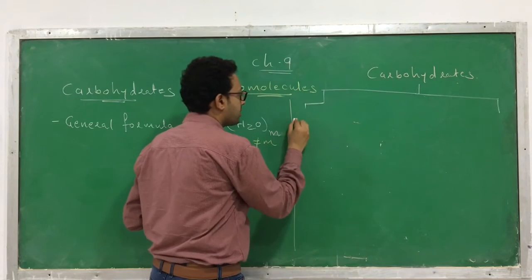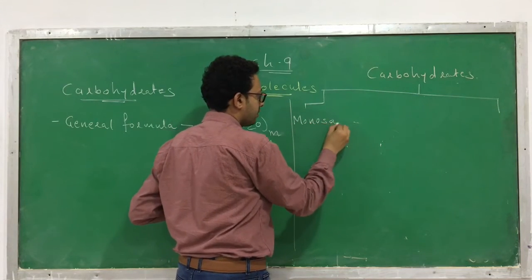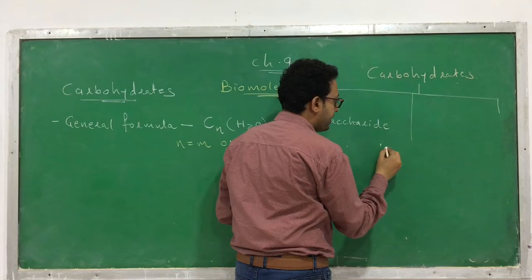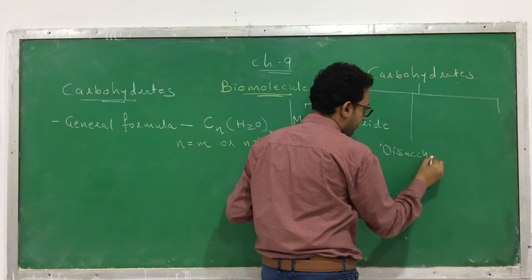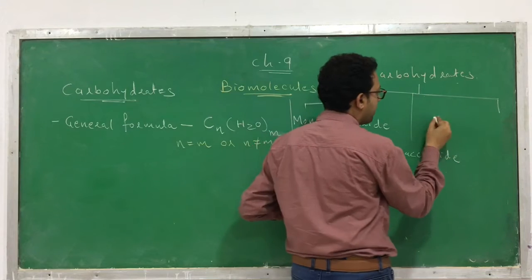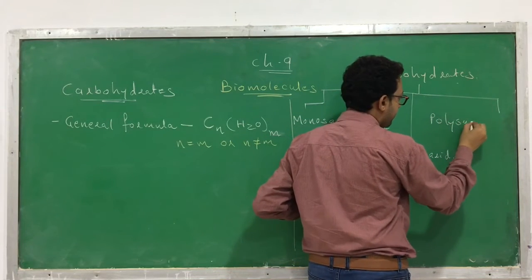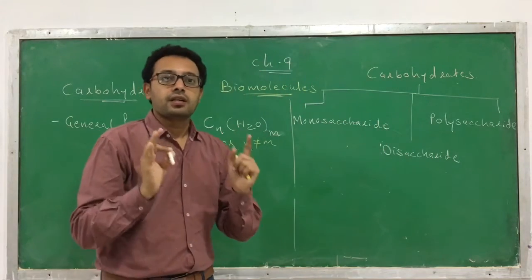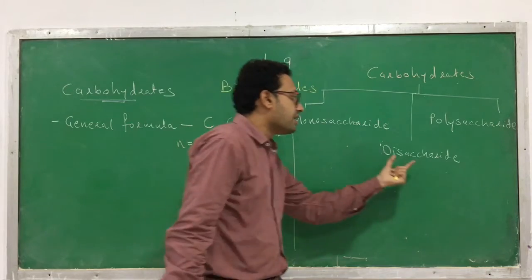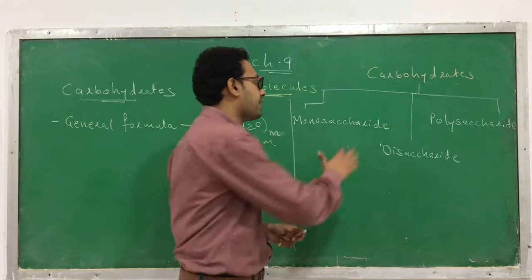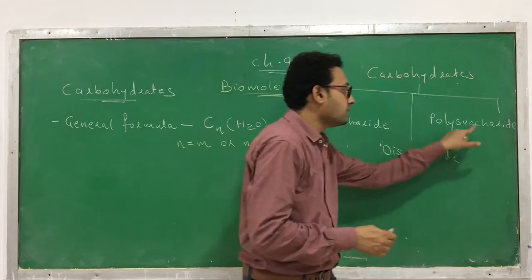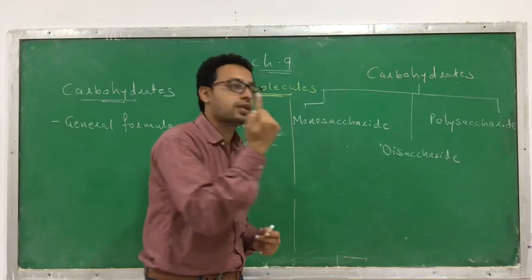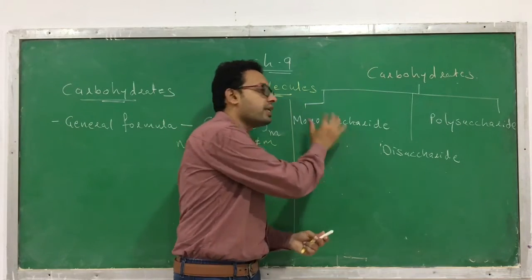The first one is called monosaccharide. The second one is called disaccharide. And the third one is called polysaccharide. Clear? These are the three types of carbohydrates: monosaccharide, disaccharide, polysaccharide. Saccharide means sugar. So monosaccharide means they contain how many molecules of sugar? One. Mono means one. So they have just one unit of sugar.